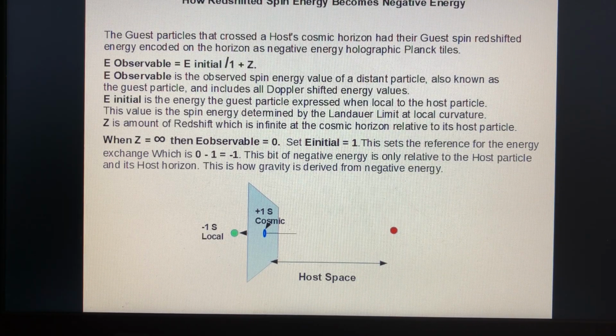So when Z is infinity, when redshift is infinity, then E observable equals 0. We'll set E initial to 1 for 1 quantum unit, and this sets the reference for the energy exchange, which is 0 minus 1 equals minus 1. This bit of negative energy is only relative to the host particle and its host horizon. And this is how gravity is derived from negative energy.